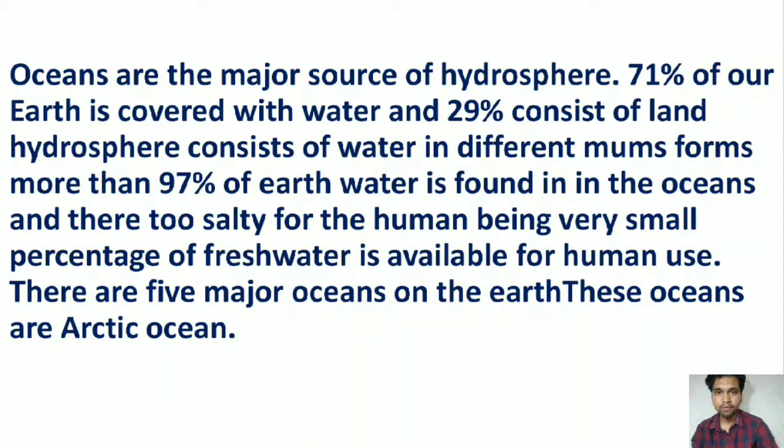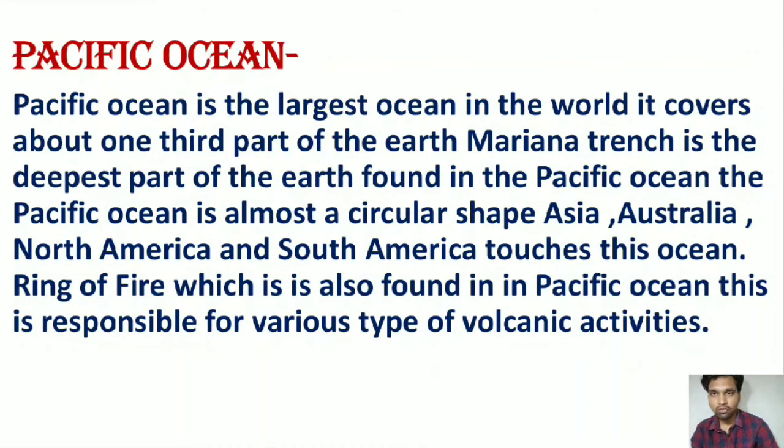Dear friends, our earth has majorly 5 oceans, so we will discuss those oceans separately one by one. Firstly we will discuss the Pacific Ocean. Pacific Ocean is the world's largest ocean on the planet. It covers approximately 1/3 part of the earth.